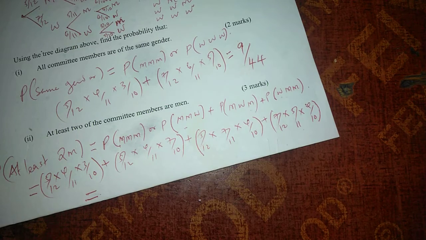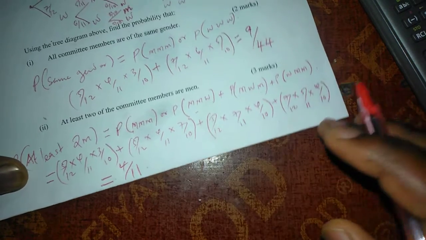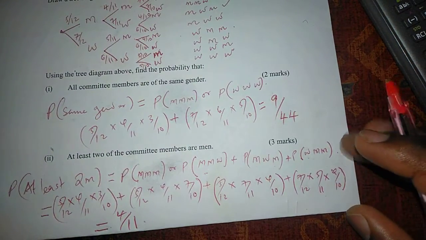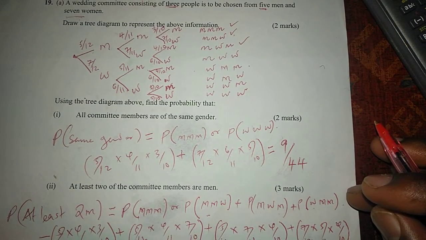This results in 4 out of 11. So when you solve all that, you get 4 out of 11 as the final answer. So that is how we solve the question involving a tree diagram.